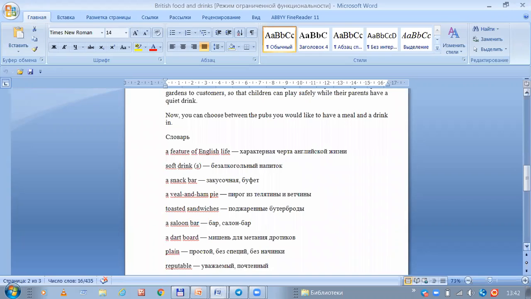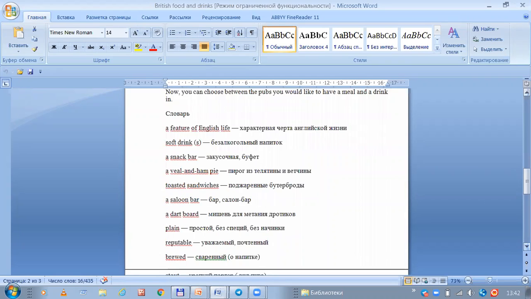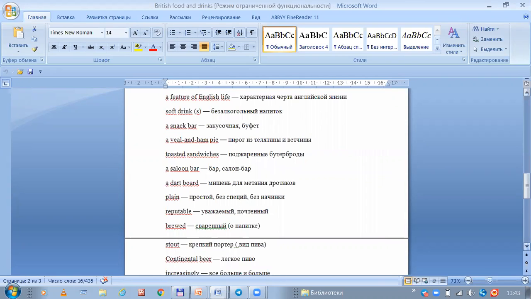Characteristic feature of English life. Soft drinks, snack bar, veal and ham pie, toasted sandwiches, salon bar, dartboard, plain, reputable, brewed.